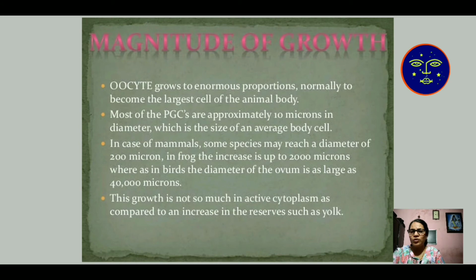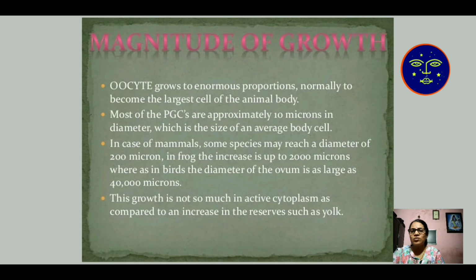Oocytes grow to enormous proportions, normally becoming the largest cell of the animal body. Most primordial germ cells are approximately 2 microns in diameter, which is the size of an average body cell. In mammals, some species may reach a diameter of 200 microns. In frog, it increases up to 2000 microns, whereas in bird, the diameter is 40,000 microns. The mammalian egg is small in size.